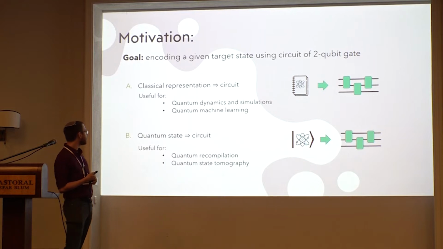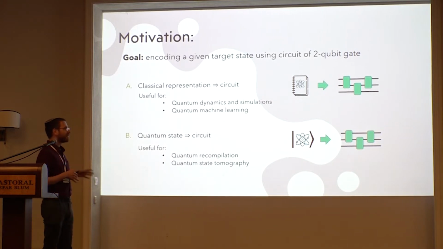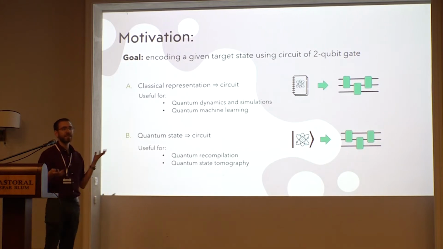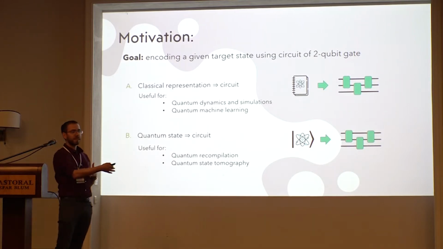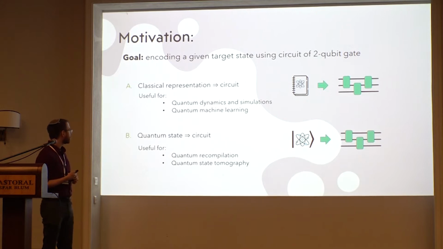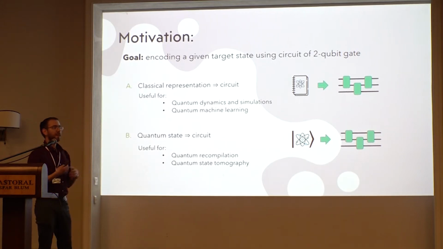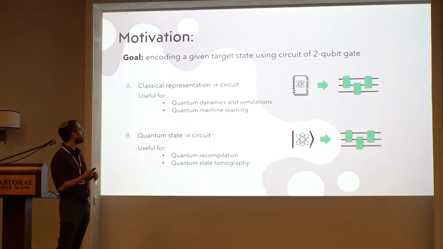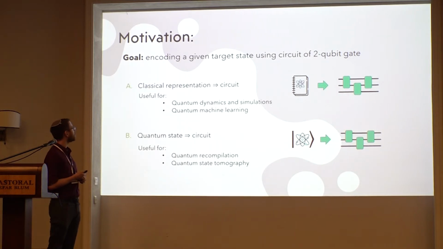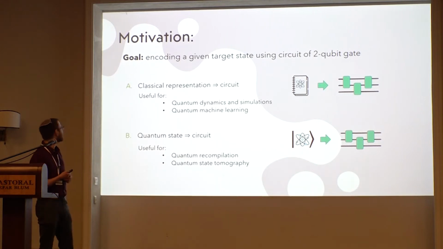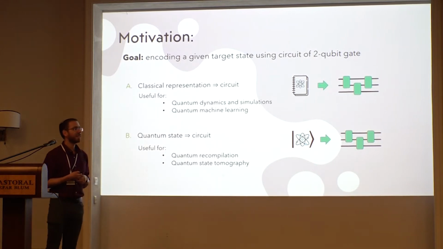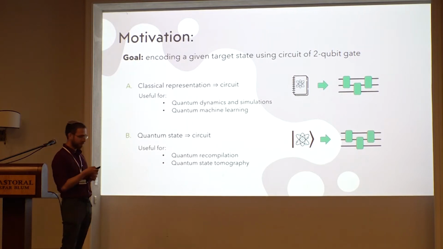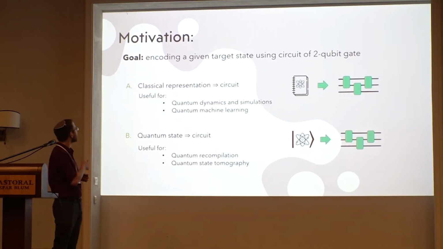This version is useful for different kinds of algorithms, for example, for circuit recompilation, if I want to prepare the same state in fewer steps, or for quantum state tomography, where I want to probe some properties of the state. If I have enough time, I'll present both of those versions and compare between them. First of all, about classical representation.